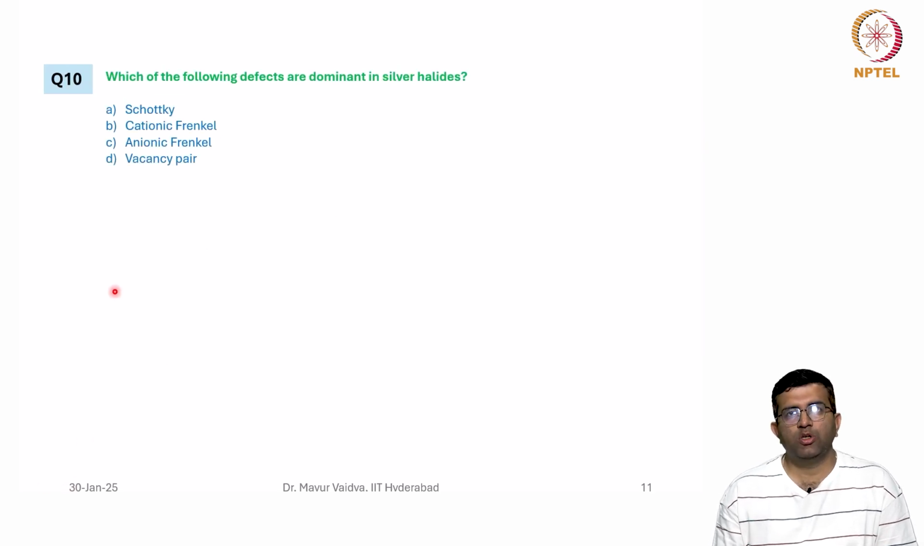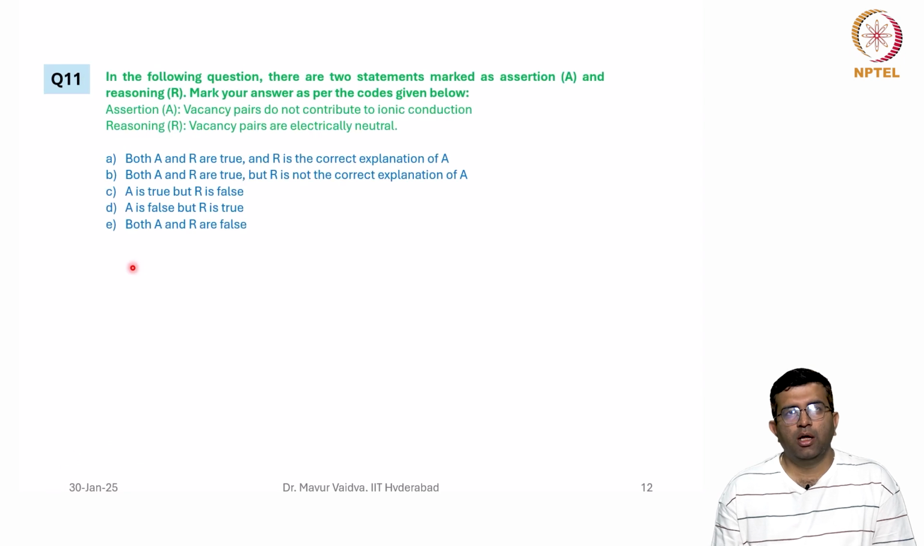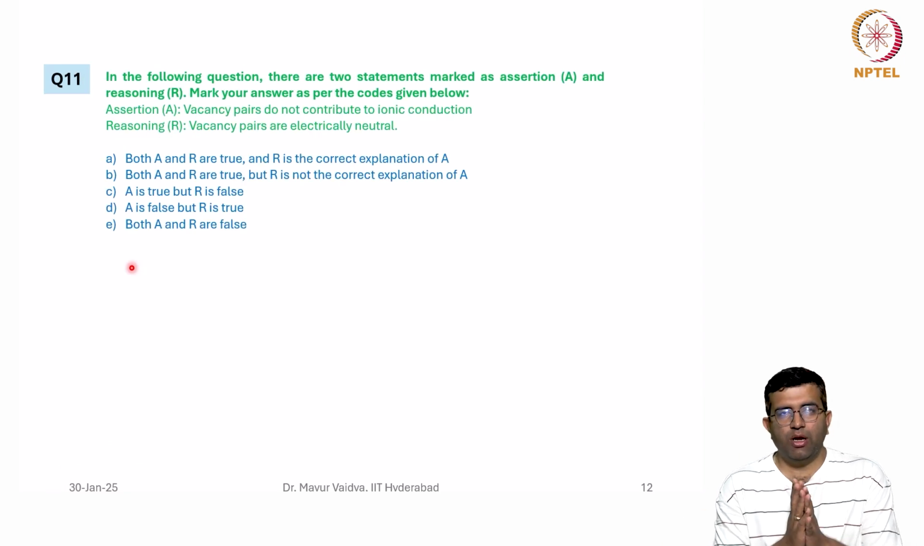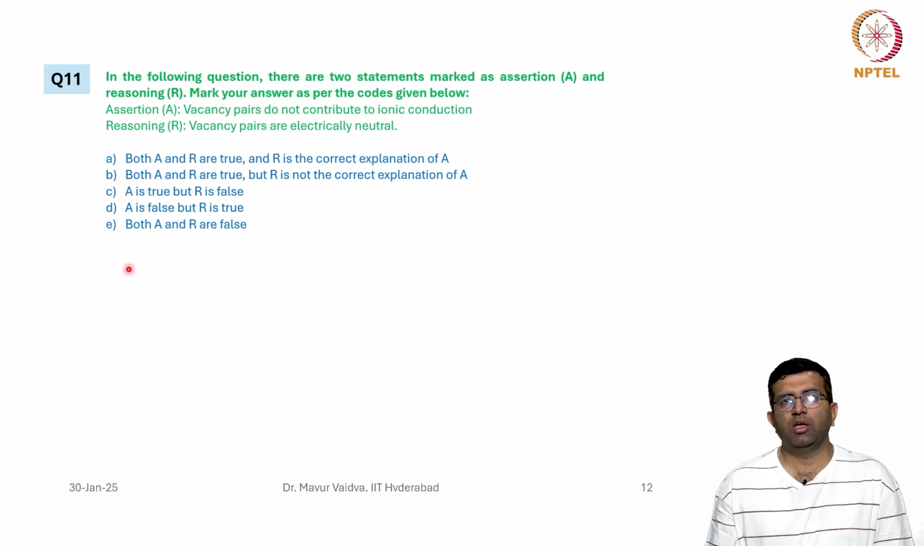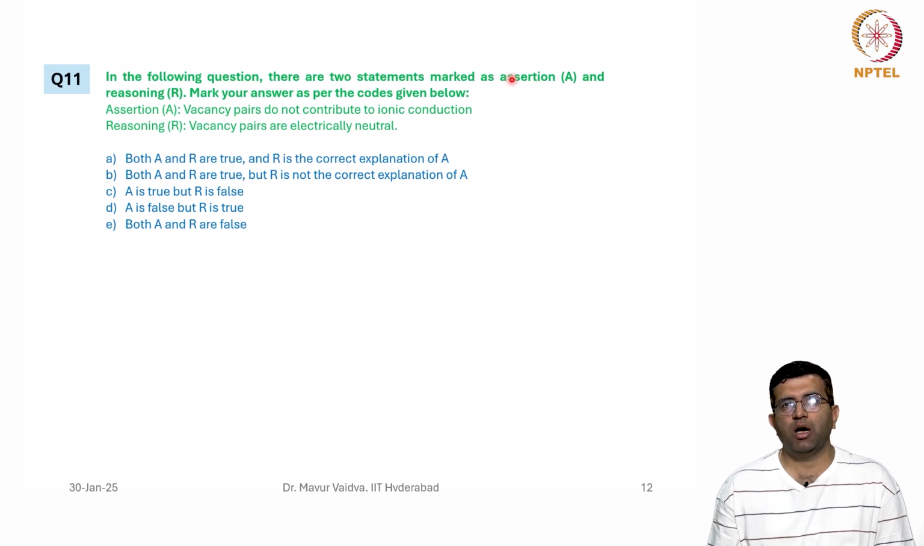Next question, which of the following defects are dominant in silver halides? So in the silver halides, what we had discussed is the cationic Frenkel defect, which is the most dominant one. Now, in question number 11, you might have seen this type of question earlier. So we have 2 statements marked as an assertion A and reasoning R. Mark your answer as per the codes here.